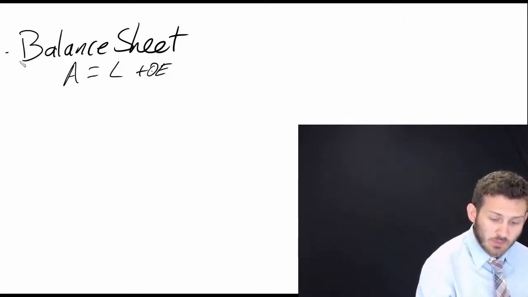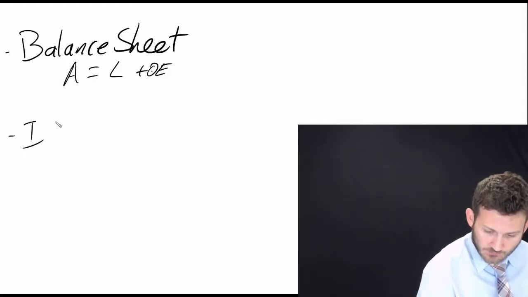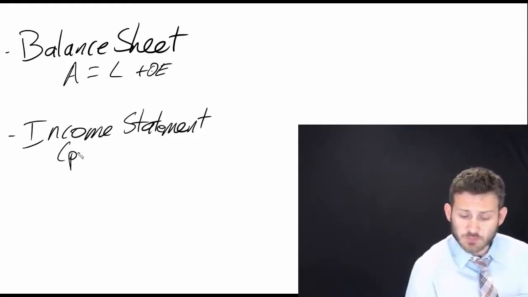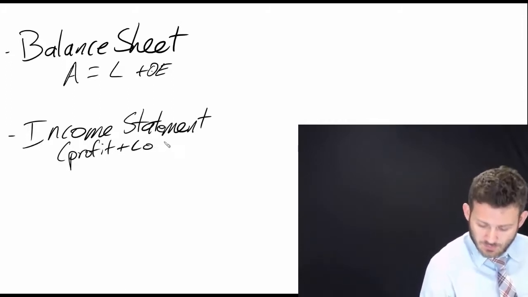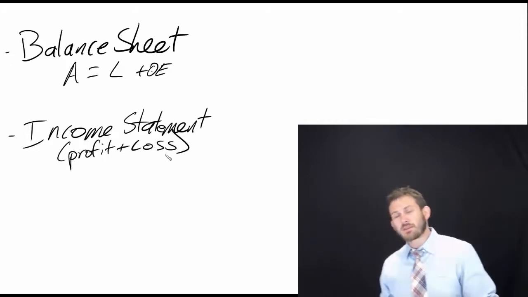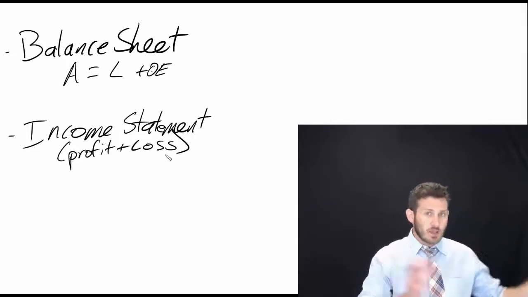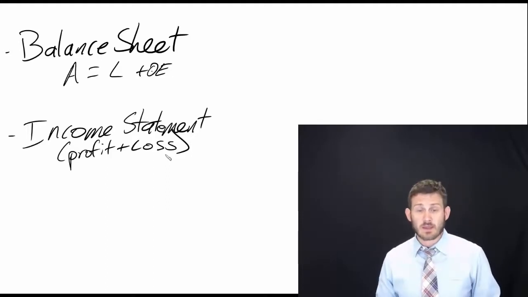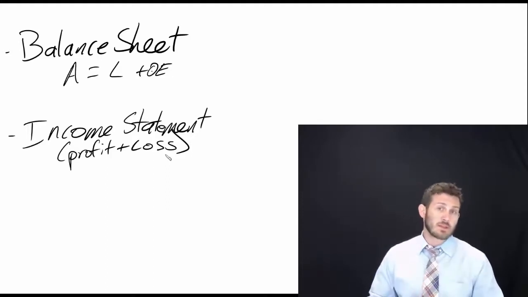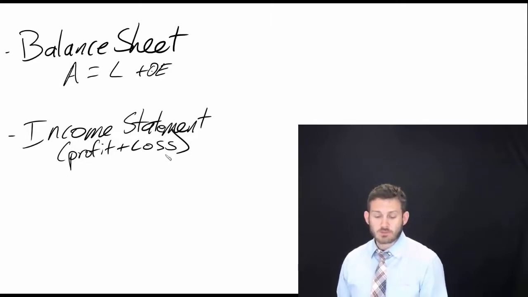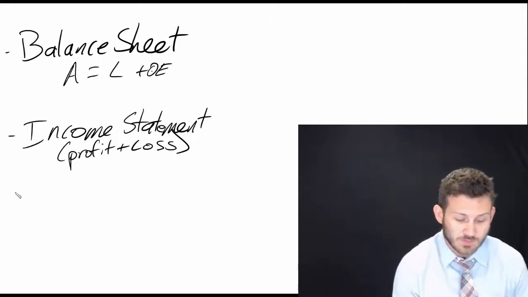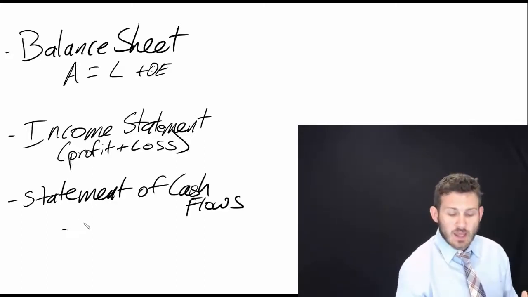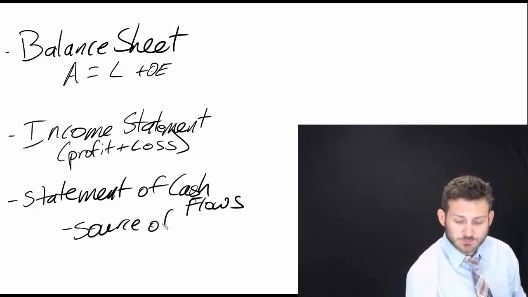The second thing that we're looking at here is the income statement. And if you recall, the income statement is also referred to as the profit and loss statement. Basically, we're looking at what revenues have been generated over the last period of time, as well as our expenses. So it's saying, is my company profitable? Is it not? And then the last one that we're looking at is what's called the statement of cash flows, which is basically looking at the source of funds.